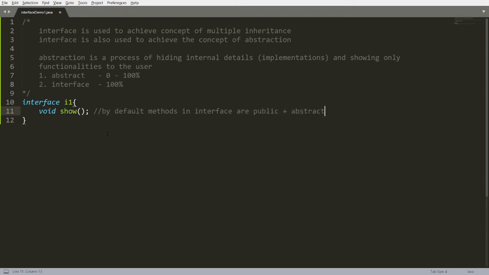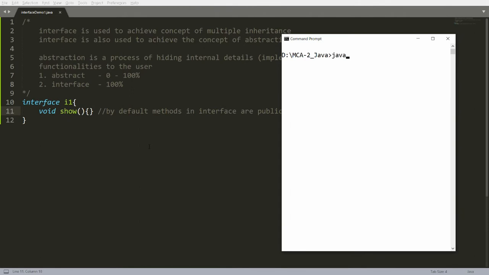The access specifier is public, so the child has to write public. Why? Because weaker access privilege is not allowed in overriding methods, and by default it is abstract. What is the proof that it is abstract? If you write the body, you will get an error.